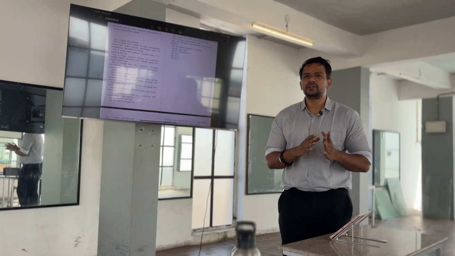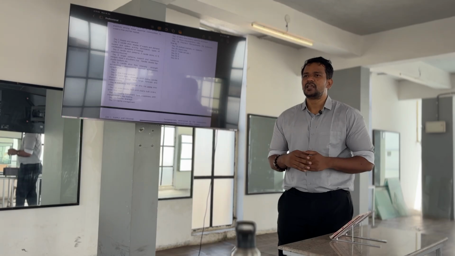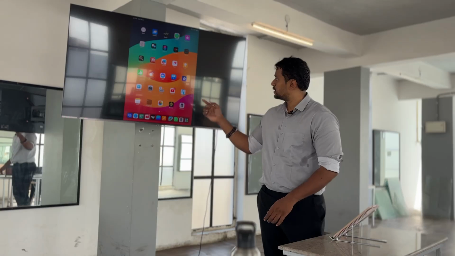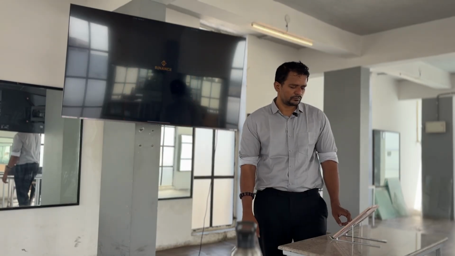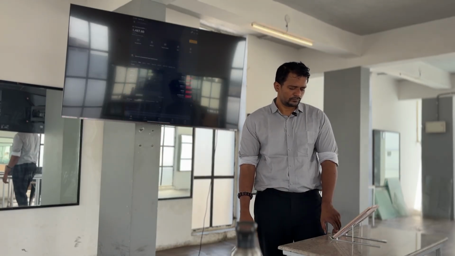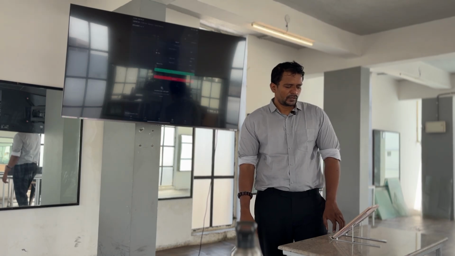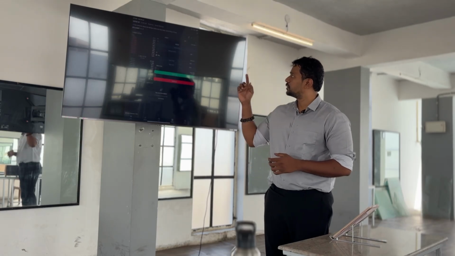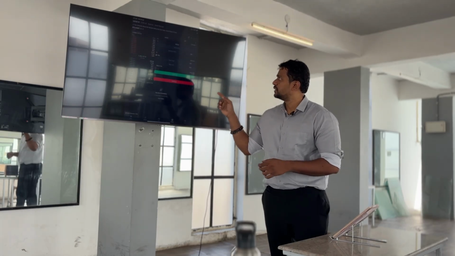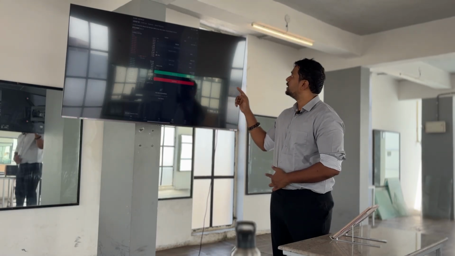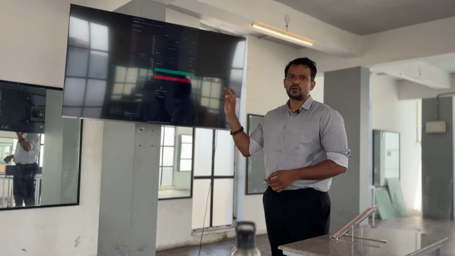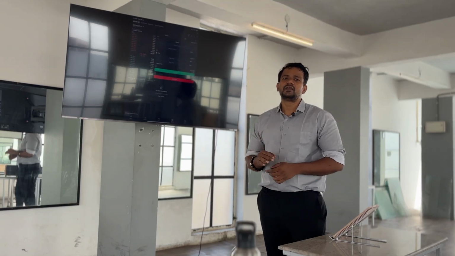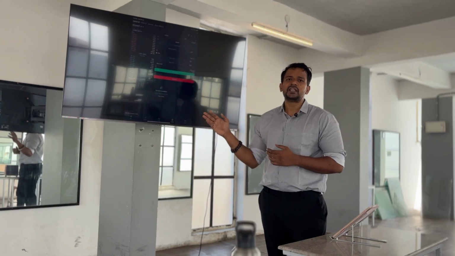We have known that in MTF we get 4x leverage, and in day trading we get 5x leverage. The other option is futures. As you can see, this is a cryptocurrency market, and in it we can see a coin called Bitcoin, which is right now at $105,000. If you want to take a futures trade on this coin, there is a leverage of 125x. This brokerage firm is offering us 125x leverage.